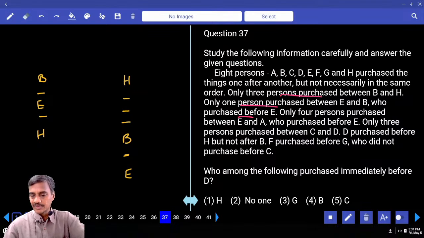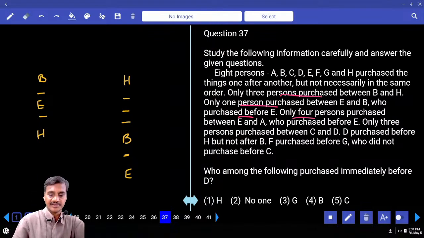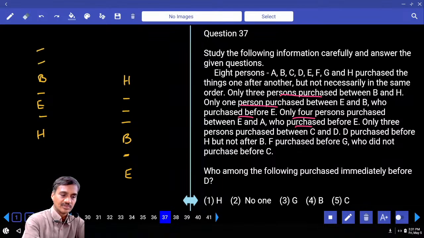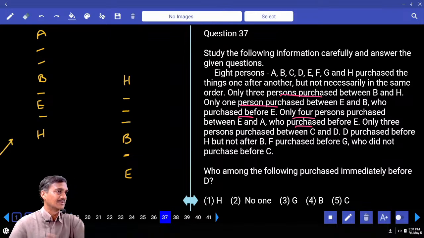Then the next one: only 4 persons between E and A. A purchased before E. 1, 2, 3, 4, A must be here. 1, 2, 3, 4, 5, 6, 7, 8. The 8 persons are completed. And only 4 persons between E and A, 1, 2, 3, 4, A is here.